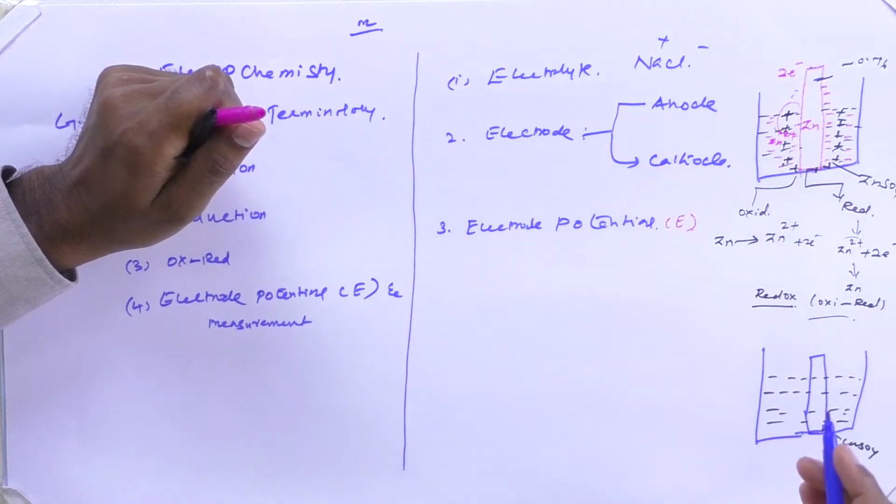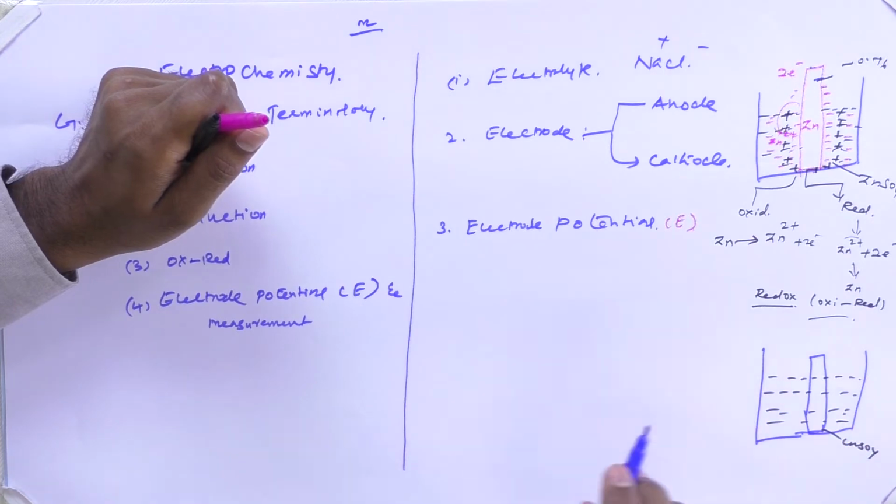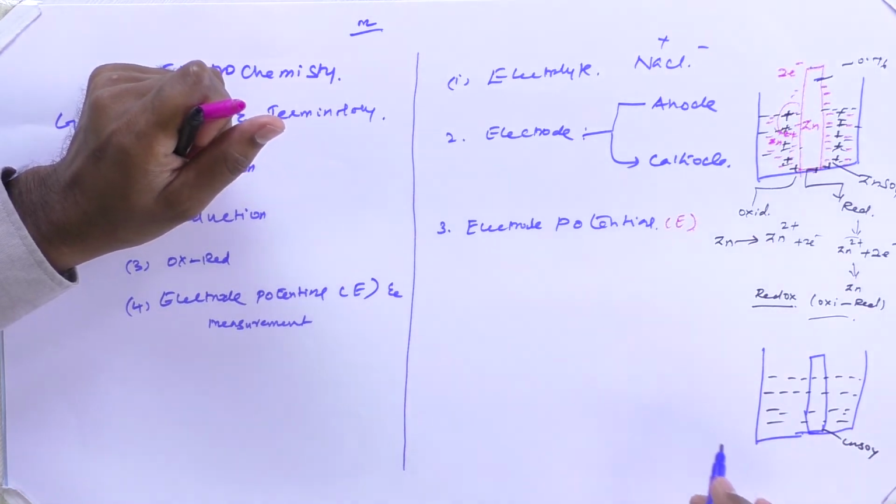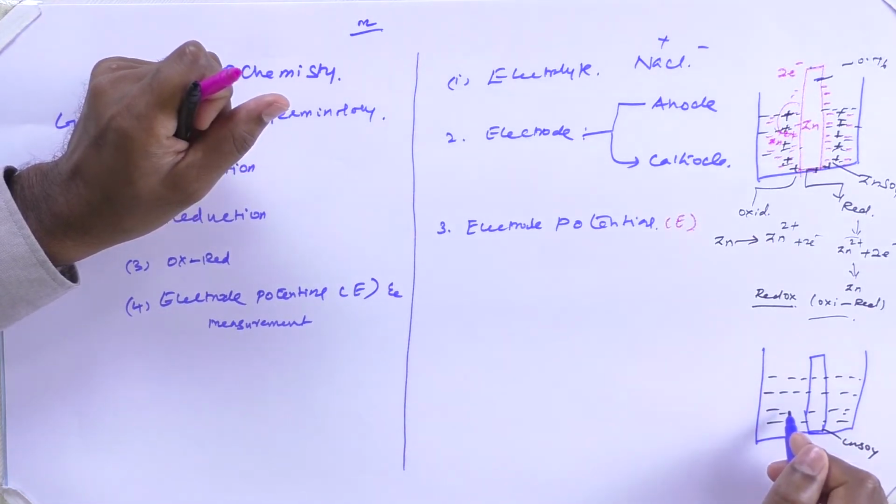Now we are going to add a particular number of electrons, maybe 2 electrons, to the electron deficient spaces which are available in the electrolyte compartment. As I told you earlier, electrolyte is nothing but a molten salt solution. Now we are going to give at least 2 electrons per atom to the molten salt solution.